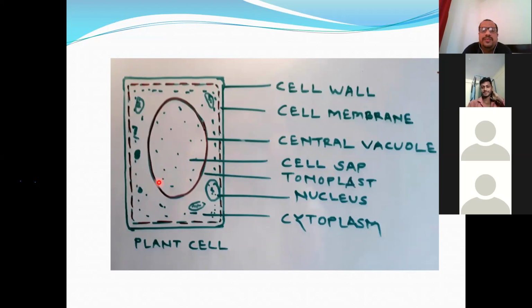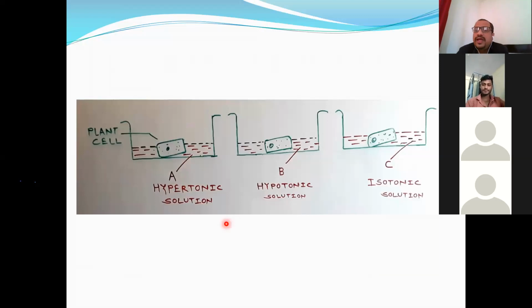The cell solution is present inside the cell, and it is covered by this boundary, which is called the tonoplast, which is very similar to the boundary called the cell membrane. To avoid confusion, just remember that the cell wall is a permeable membrane, and inside it there is a cell membrane or plasma membrane, which is a semi-permeable membrane. So the plant cell consists of a semi-permeable membrane in the form of the plasma membrane, and there is presence of cell solution or cell sap.